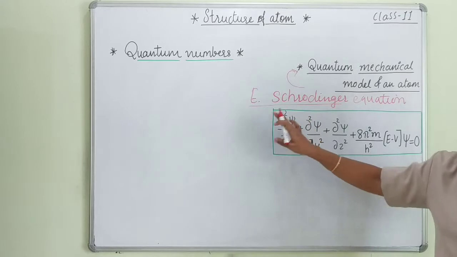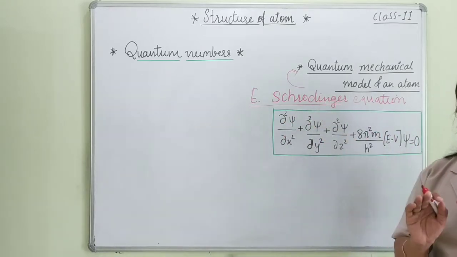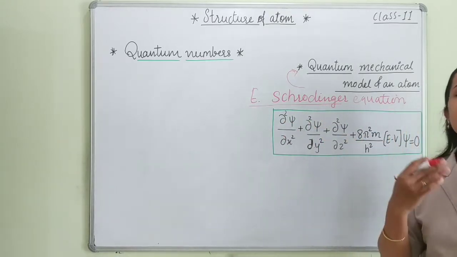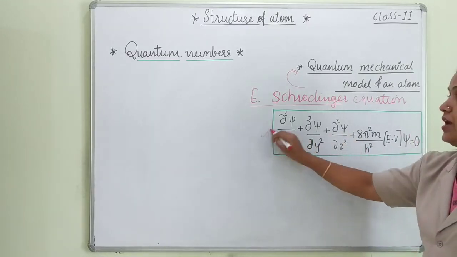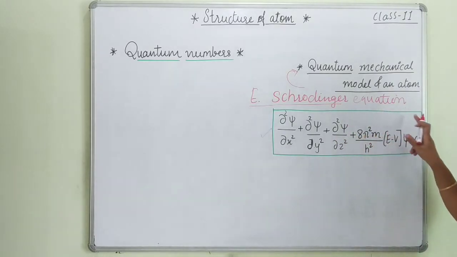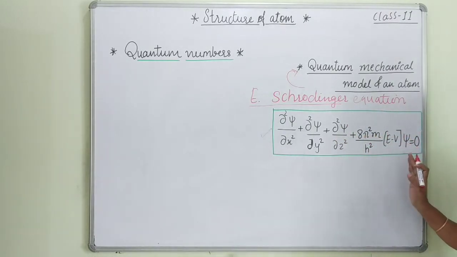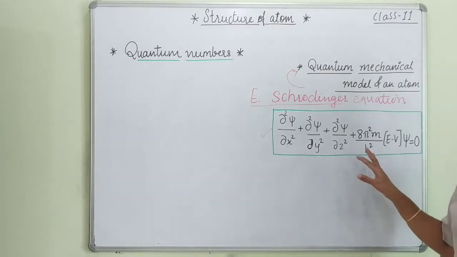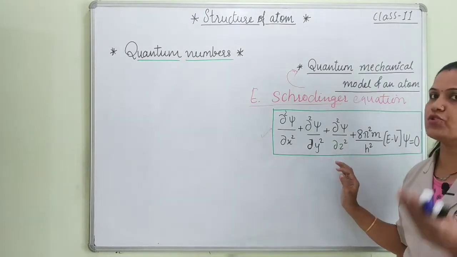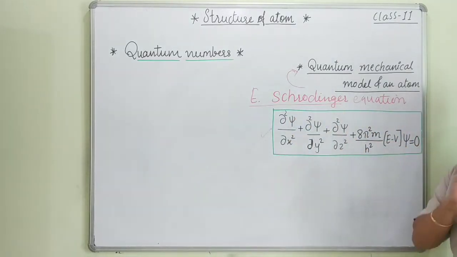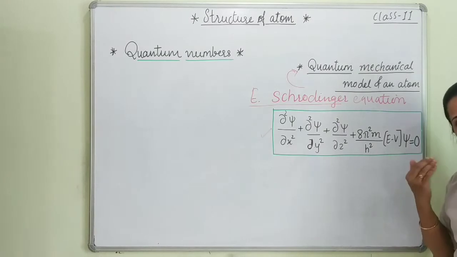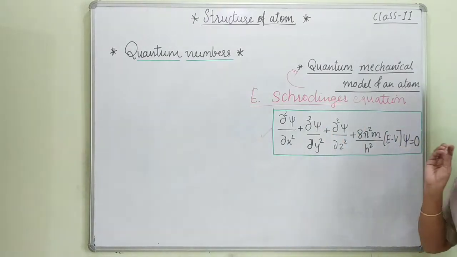So he gave one atomic model and many theories related to it, and after that he derived one equation, known as the Schrödinger equation. Students, it seems to be a very difficult equation in class 11th as well as in class 12th. Derivation of the equation is not there. This is actually studied at graduation and post graduation level. So this is the equation. You need not memorize it or solve it, but let me tell you a few things related to this equation.